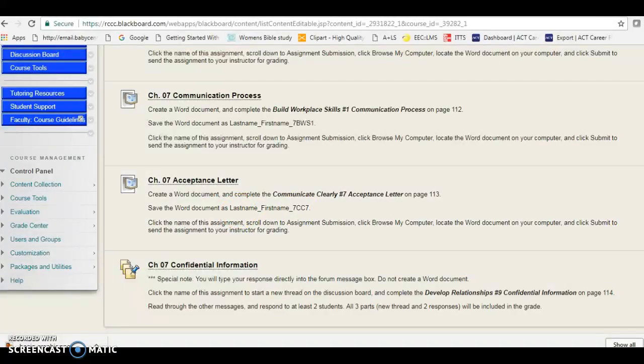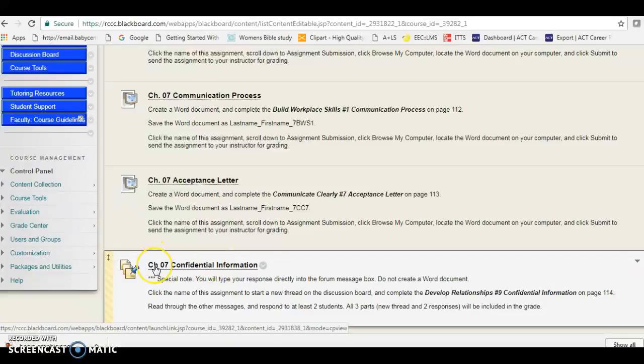Now, one of my favorite things that y'all are going to do this week, again, is another discussion board. So this is Chapter 7, Confidential Information. Special note, you will type your response directly into the forum message box. Do not create a Word document. So it gives you the directions here, and it also reminds you to respond to at least 2 students.